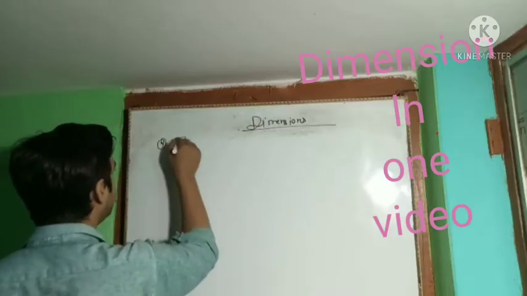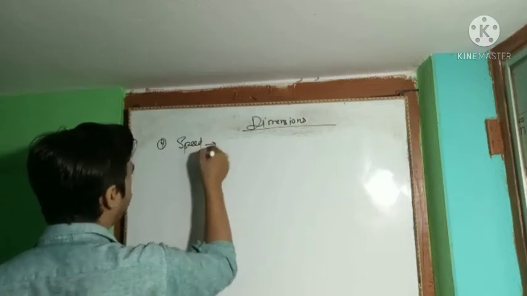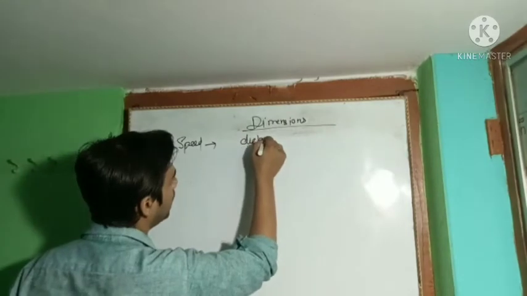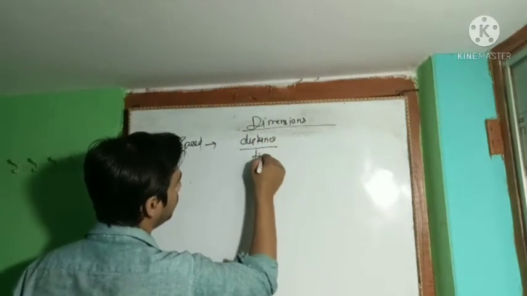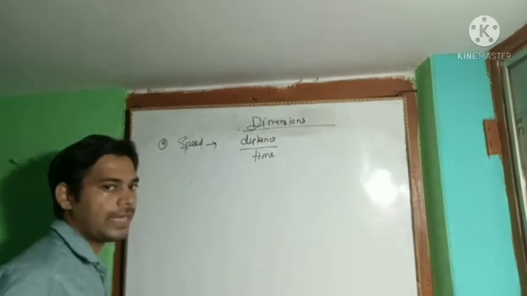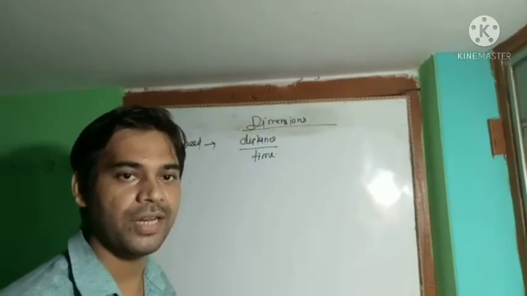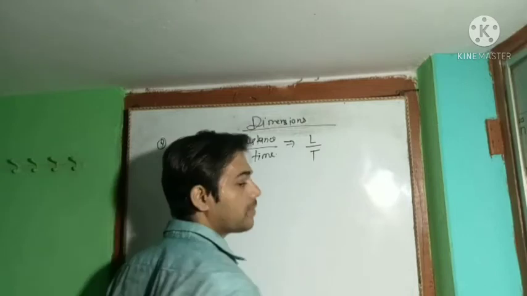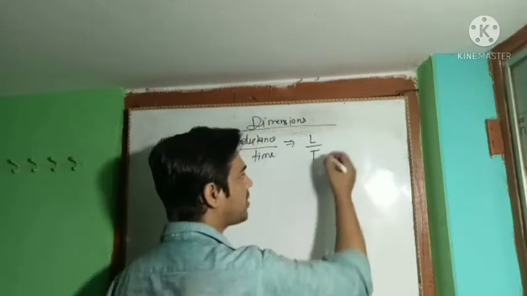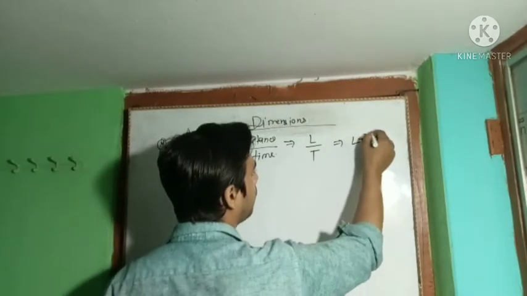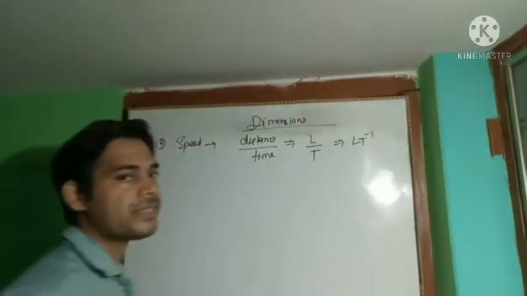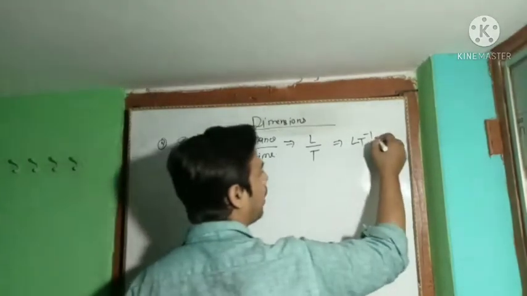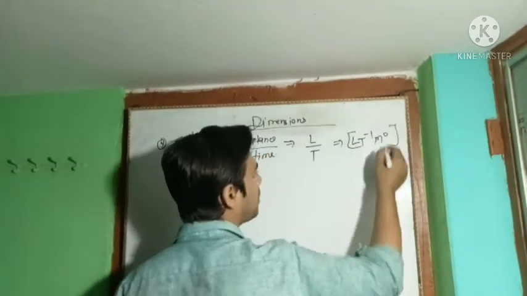Find the dimension of the speed. The formula of speed is defined as distance upon time. Distance is also a length, and length is represented in SI units as L. L upon time, which is represented as T. This T goes to the upper side, and it gives LT to the power minus 1. But the mass term is not represented here, so we can write M to the power 0. This is the dimension of the speed.